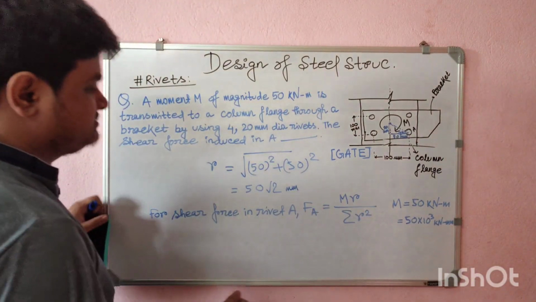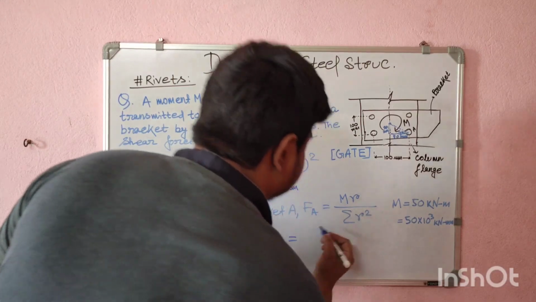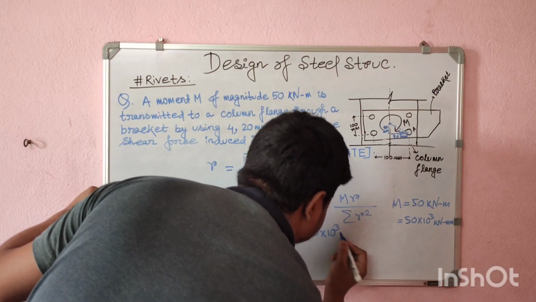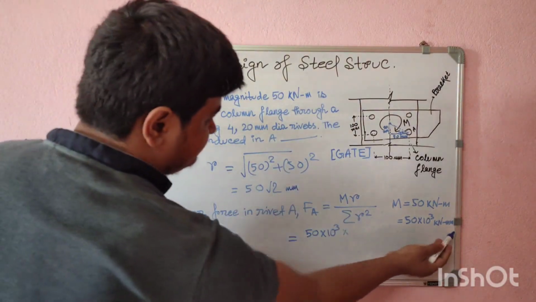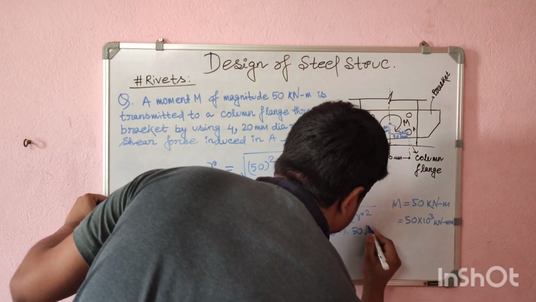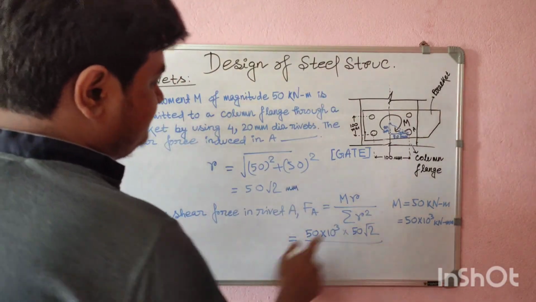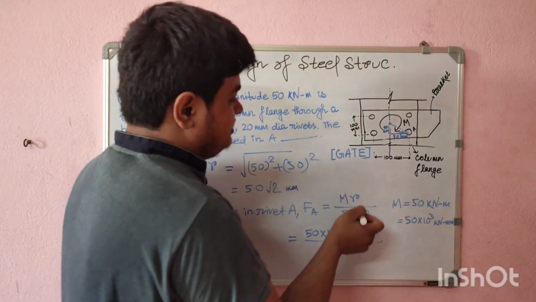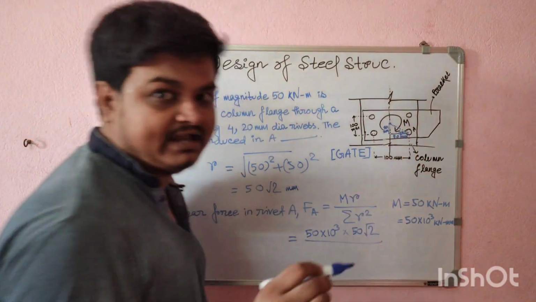Okay, then R square. So just see here that M we have found out, 50 into 10 to the power 3, into R, that is also in millimeter, so no problem. So 50 root 2 by root summation of R square. Just see what is summation of R square, that is the R square value of every rivet we have to add.